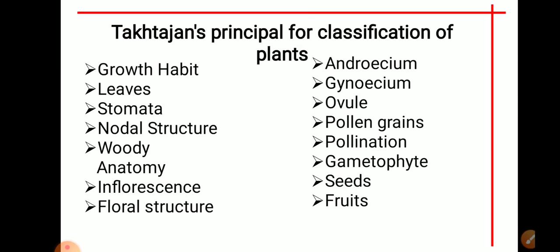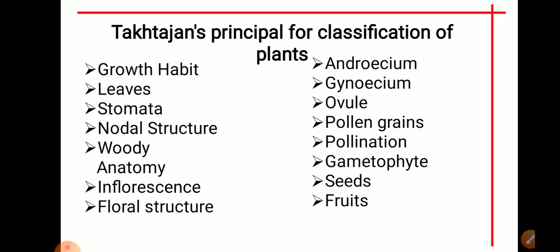These all were the characteristics based on which the classification system was given. He considered the woody plants to be more primitive than the herbaceous plants. The precious woody plants are considered to have evolved from the evergreen plants. He even considered the xylem fibers evolved from the tracheids to the libriform fibers.